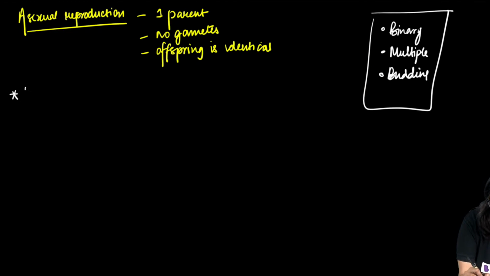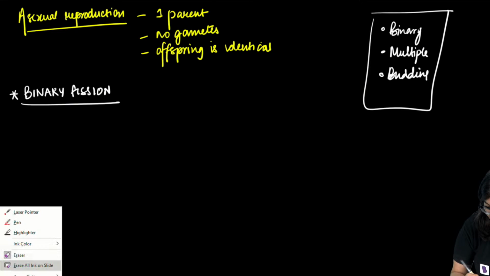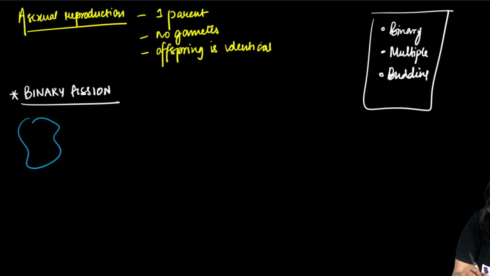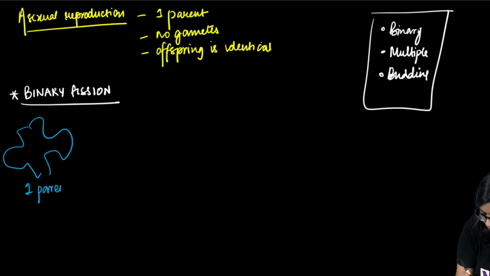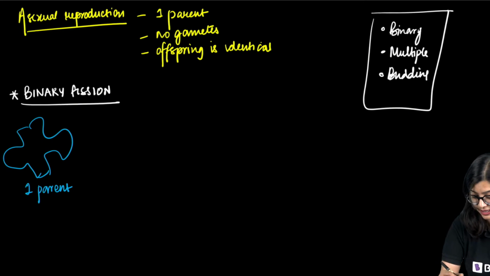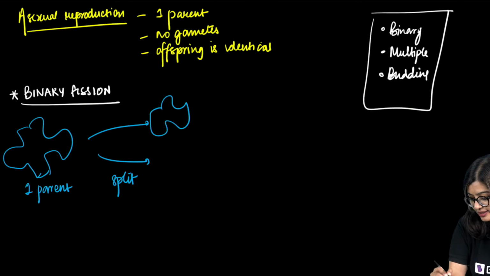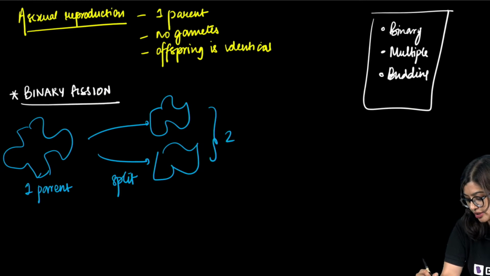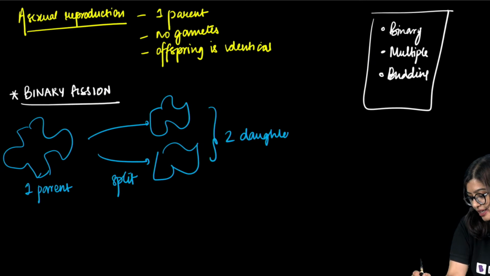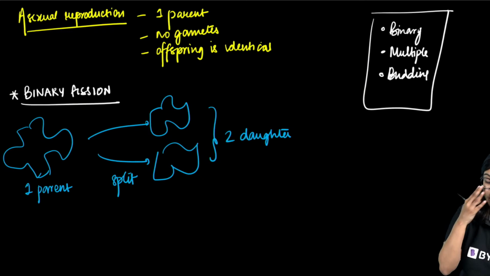So in binary fission, let me quickly write this down. What did we observe? We saw that there was one parent organism which will undergo changes within its body. It will split, right, and give rise to two daughter cells, and we saw that it will undergo various changes within the body.